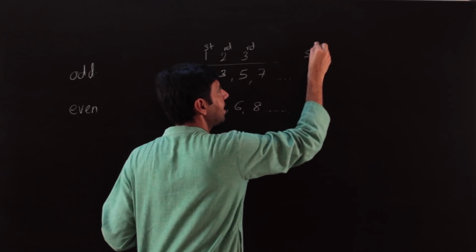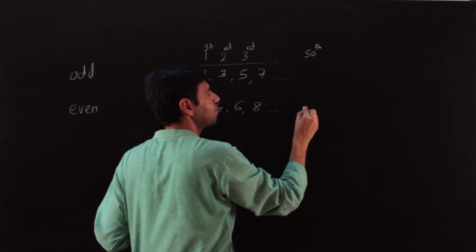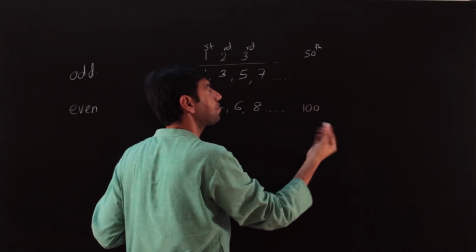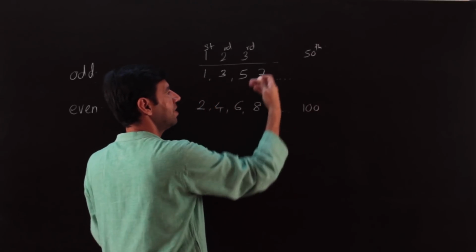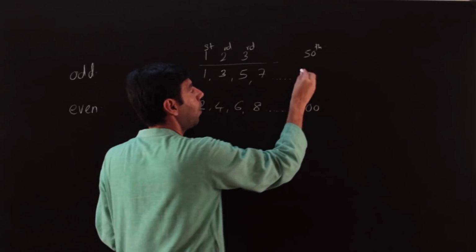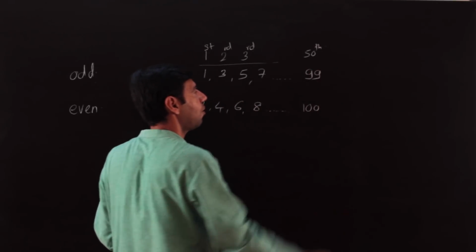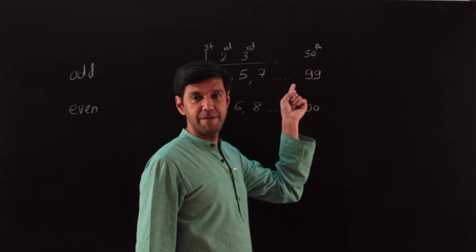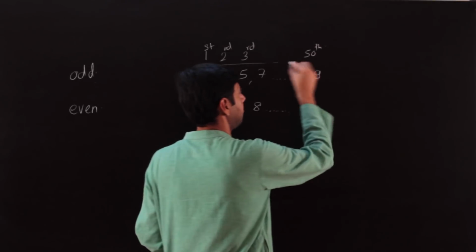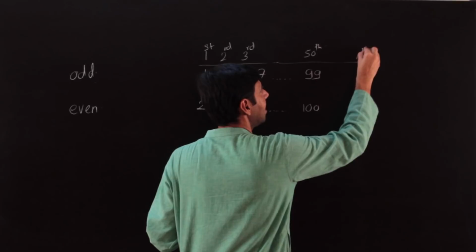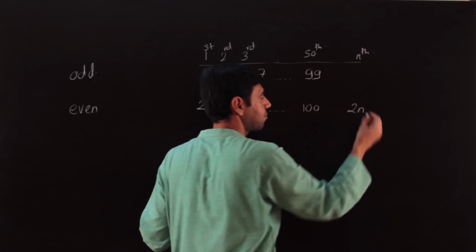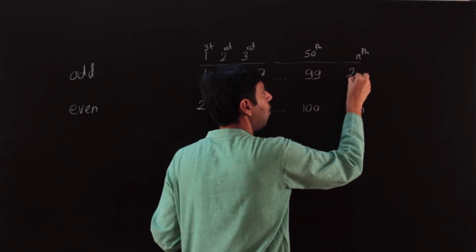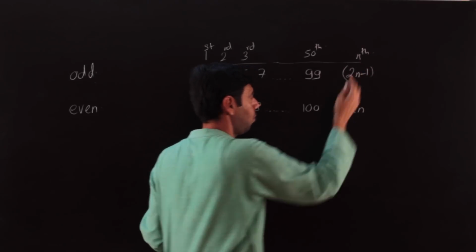So the 50th even number is 2 into 50, 100. And the corresponding odd number is 1 less than it. So the 50th odd number will be 100 minus 1. 100 is 2 into 50, right? So in a general case, the nth even number is 2n and the nth odd number is 2n minus 1.